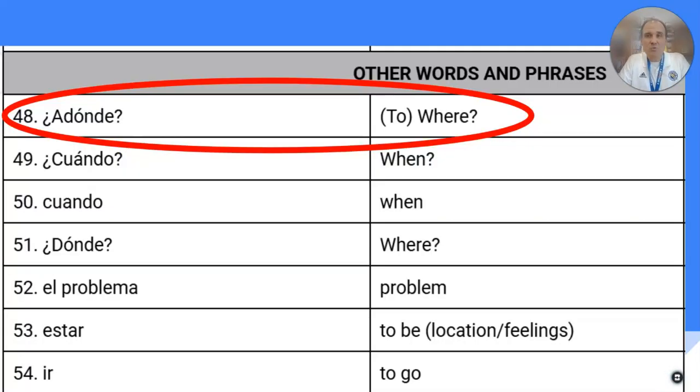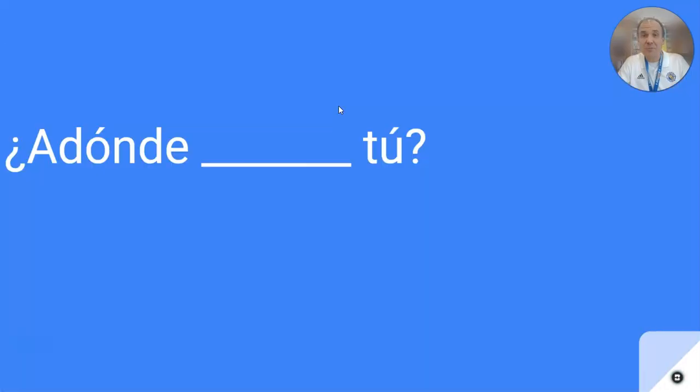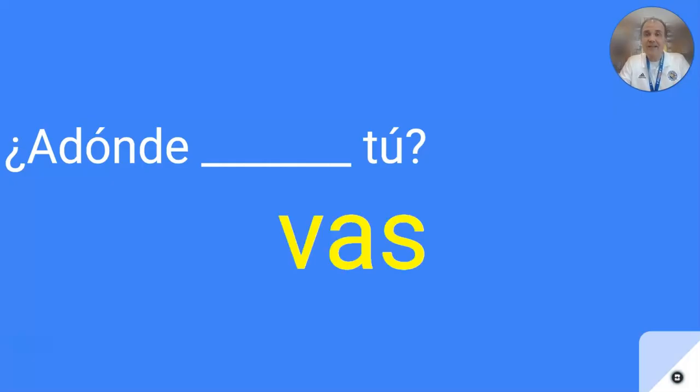Now let's talk about this word adónde. It was one of our vocab words this week. And again, adónde means to where or where to. We use adónde with the verb ir to ask where someone is going to. Dónde, we use this a lot with estar. All right, but adónde we use a lot with the verb ir. So we're going to do some practice with that today. So if you want to ask somebody, hey, where are you going? ¿A dónde vas tú? Okay?